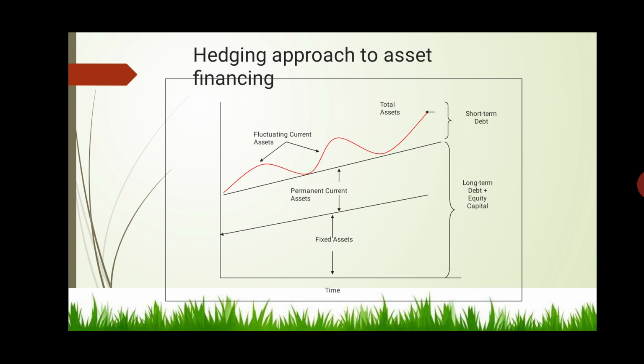We can observe that this red color curve shows the temporary working capital, and permanent working capital is depicted with the help of the line. So on the right hand side you can clearly observe that it is written that short term finance is used for financing the temporary working capital, whereas long term source of funds means debt as well as equity, they are used for financing the permanent working capital.